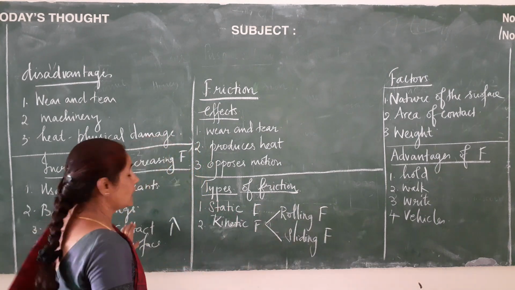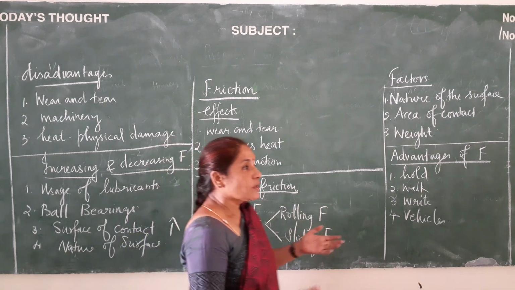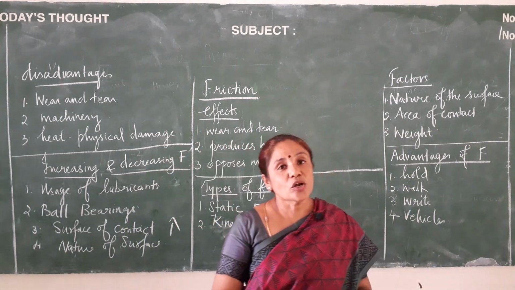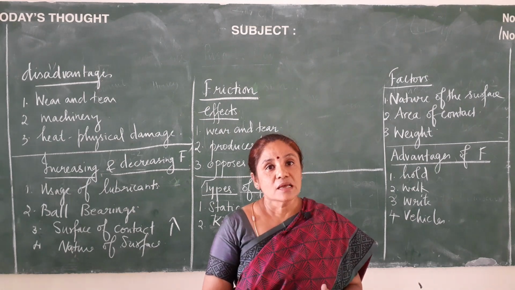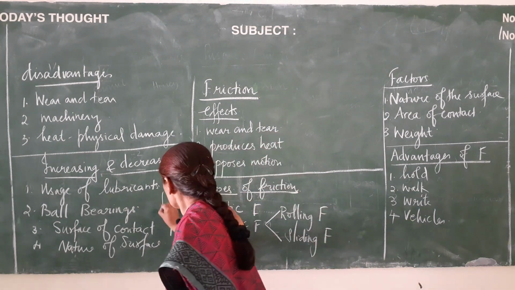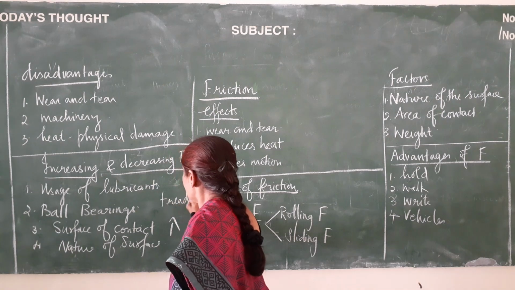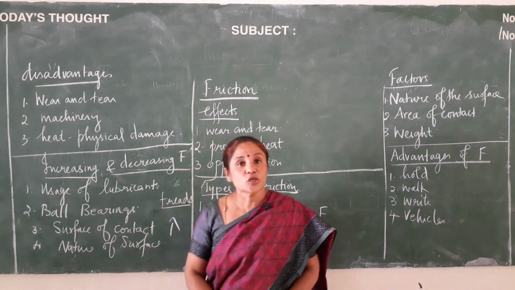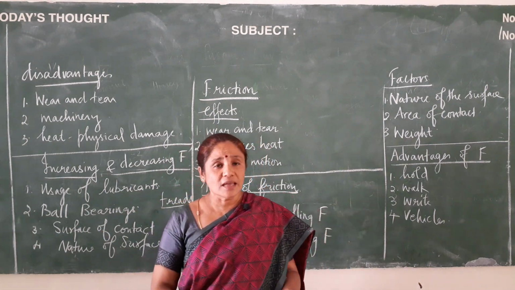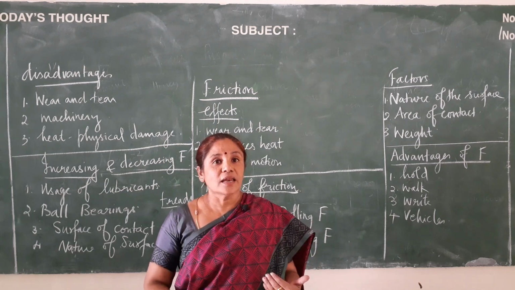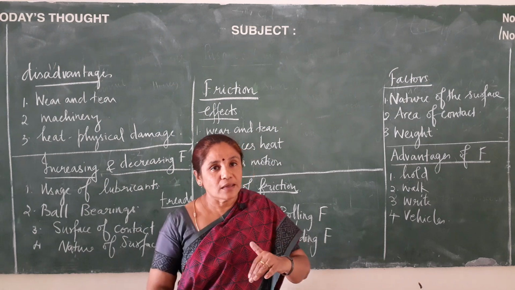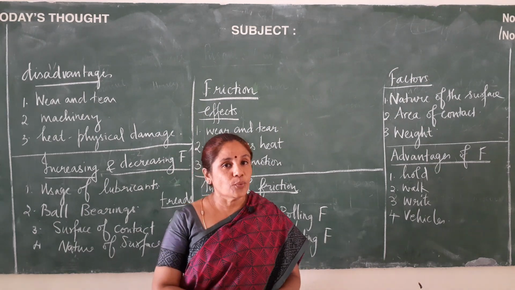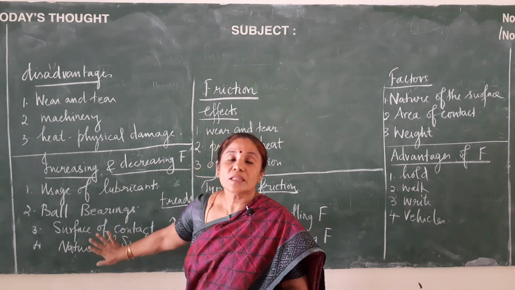So for this, let us take an example of an automobile tire. In the automobile tires you would have seen treads. And these treads are nothing but the designs which are seen on the tires. Why are these designs there? These designs are there in order to increase the friction between the tire and the road. By that way, by increasing the friction, the vehicles are able